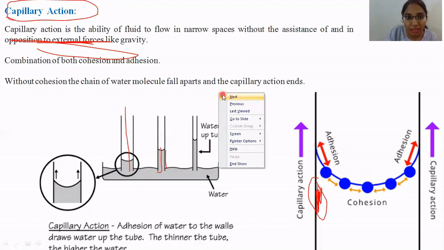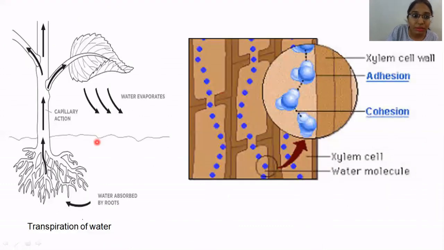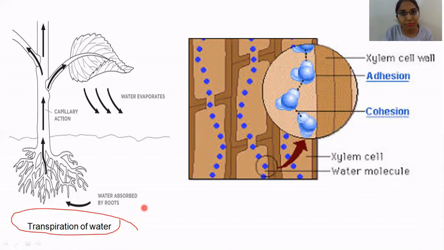So where is it taking place in nature? The main thing that you have seen is the transpiration of water. Remember, the water is present in the soil, and the roots have to absorb the water. Now there is no motor or pump in the plants that is going to pull the water from the roots. So why is it that without the help of external forces, the water moves from the roots towards the leaves?